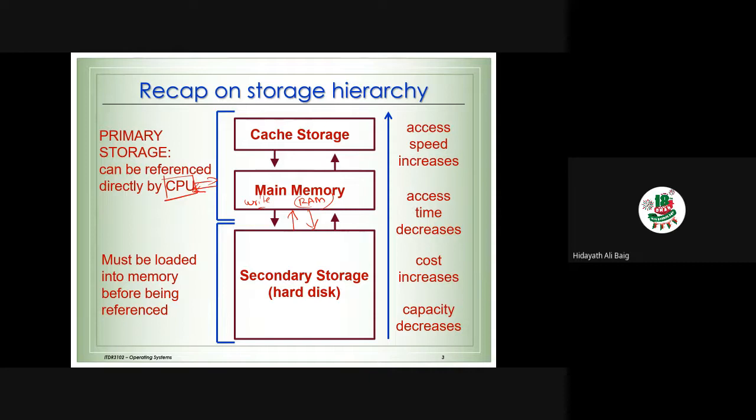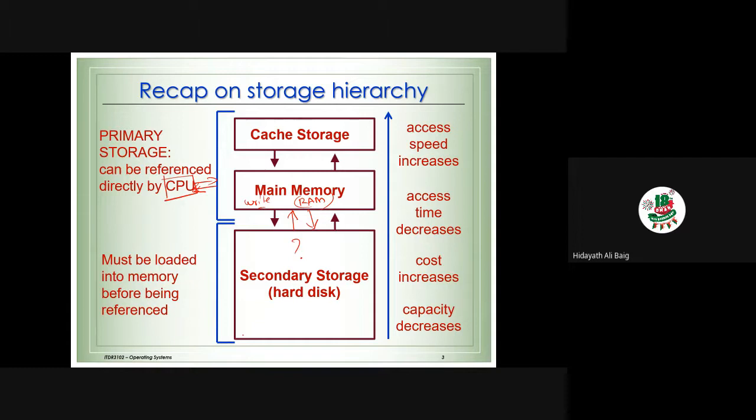First point is the referencing method. Main memory or primary memory can be accessed directly by the CPU. Secondary memory can only be accessed indirectly by the CPU with the help of RAM or the memory. That is one point. But if that is the case, you might get a question: teacher, if you are going to use main memory every time, why do we need a hard disk?